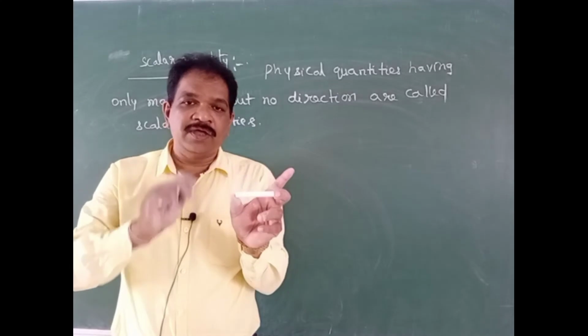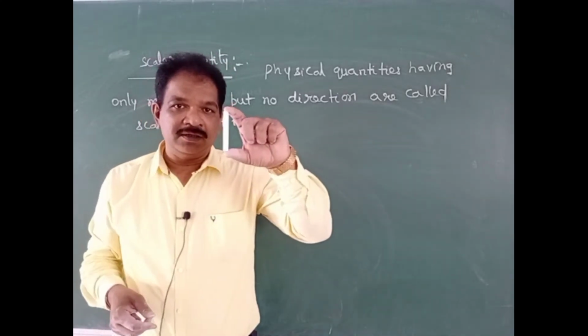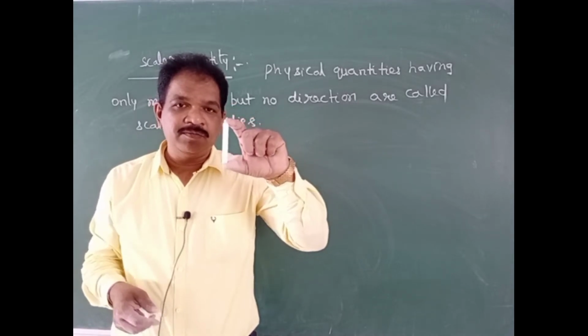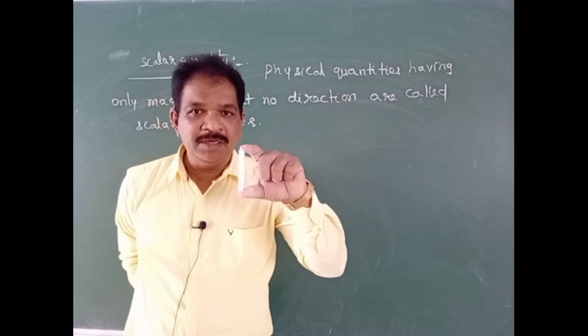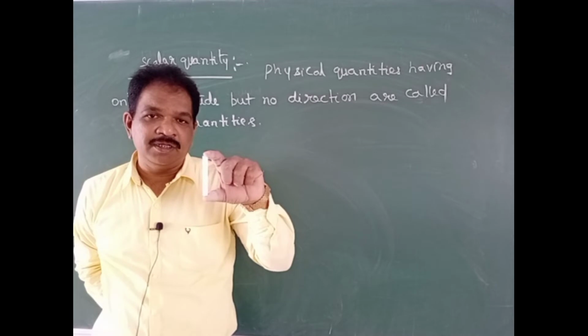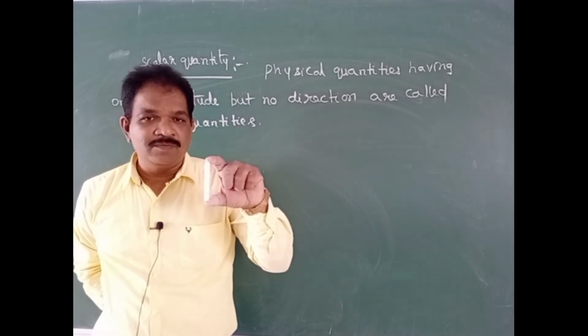It came as 5 centimeter. Now I am keeping this chalk piece vertical and measuring its length. How much will it come? 5 centimeter, or less, or greater? Tell me. Same 5 centimeter we will get.